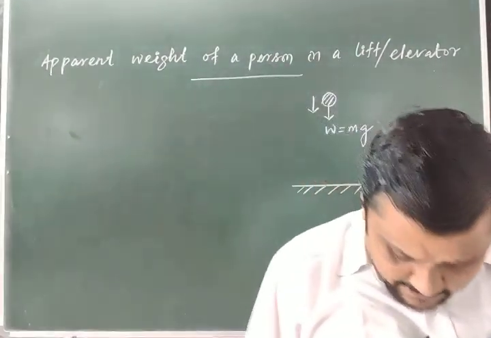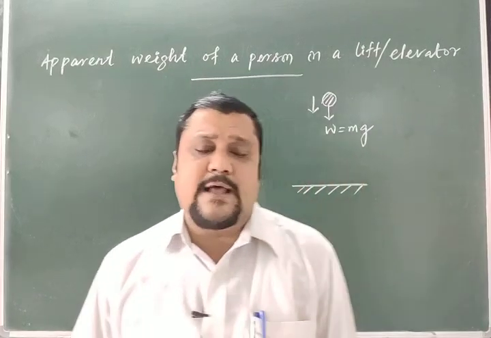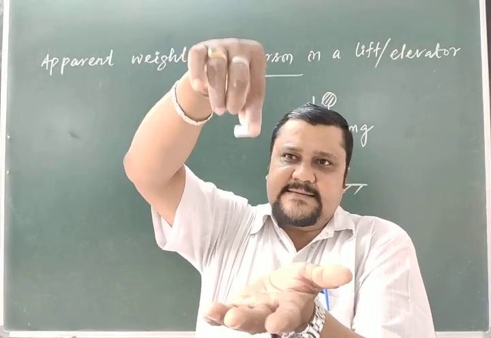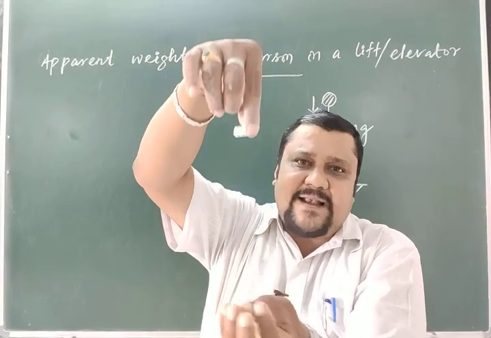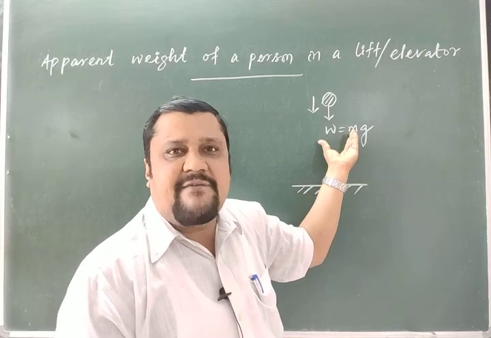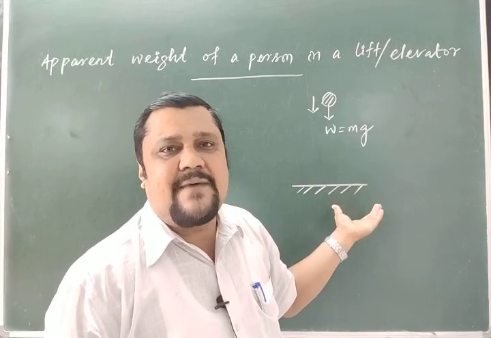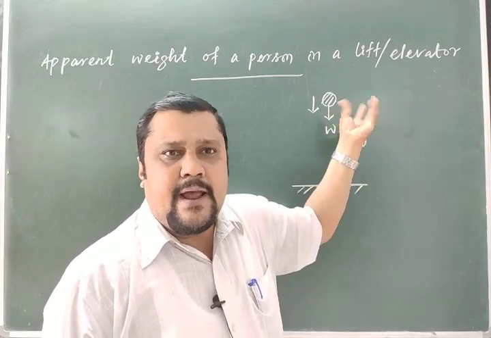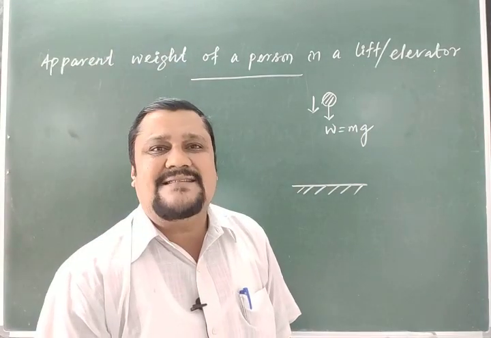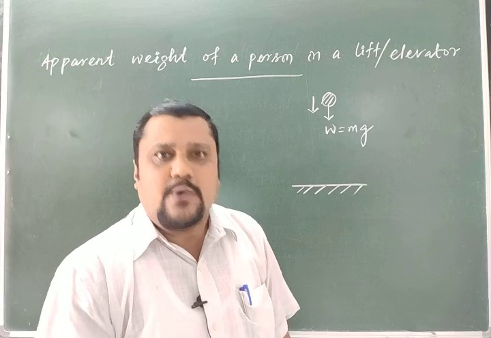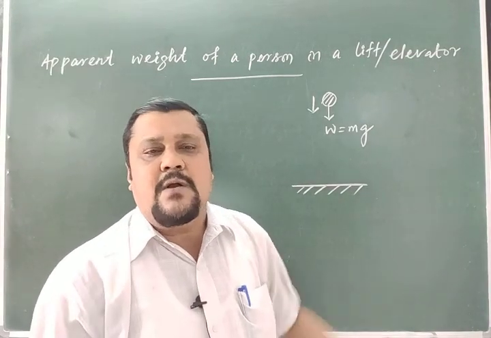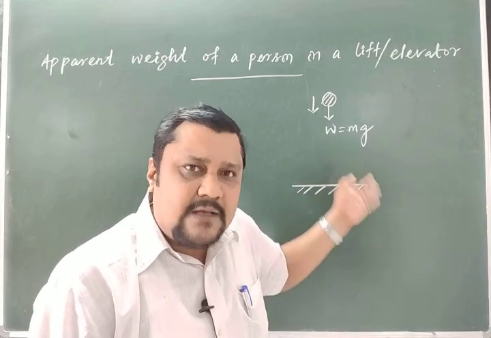That is the common experience, we already know that. The weight is nothing but the force of gravity, the force exerted by earth on the body, and the body falls down, meaning the body tries to come towards the center of earth, not the surface of earth. The body always tends to come towards the center of earth, not the surface.